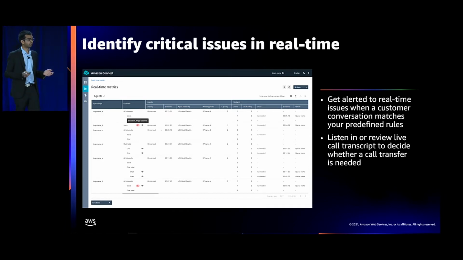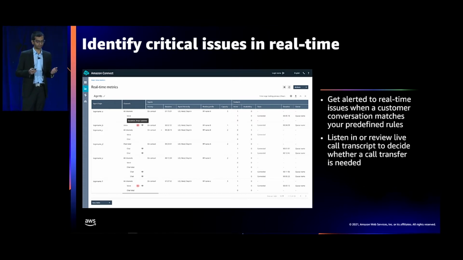A supervisor can either listen in to hear a customer's issue during a live call, or they can also refer to a real-time transcript, which includes both the customer and the agent's sentiment. Using the transcript and the customer sentiment trend, supervisors can quickly get up to speed to assess the appropriate action.